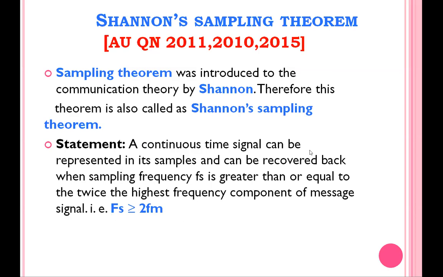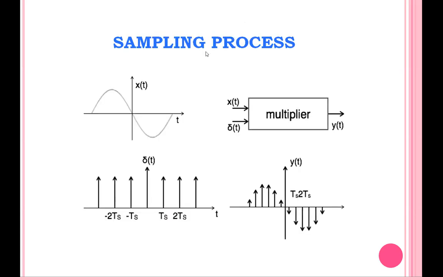A continuous time signal can be represented in its samples and can be recovered back, that is, the original signal is recovered back, when the sampling frequency Fs is greater than or equal to twice the highest frequency of the message signal. This is the statement of the Shannon sampling theorem. It's a very important theorem, you just study it. And this is the sampling process.